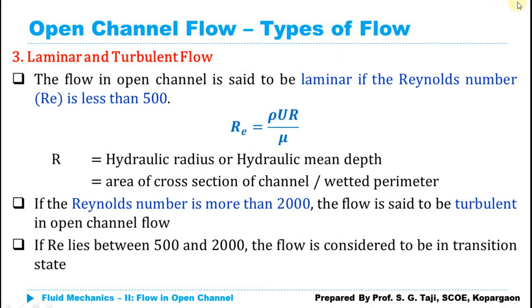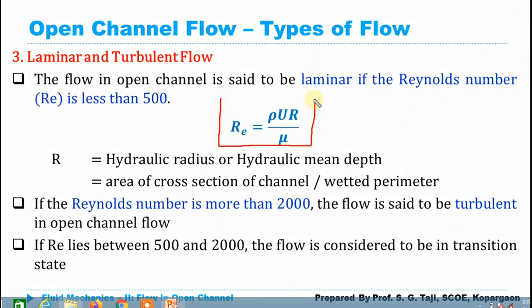Again, laminar flow and turbulent flow. In case of pipe flow, we have used the Reynolds number to define laminar flow and turbulent flow. Similarly, in case of open channel flow as well, we make use of the Reynolds number to define whether the flow is laminar or turbulent. If the value of the Reynolds number is less than 500, then the flow is said to be laminar flow, and if the value of the Reynolds number is more than 2000, then it is said to be turbulent open channel flow. And if it is in between 500 and 2000, then it is said to be a transition state.